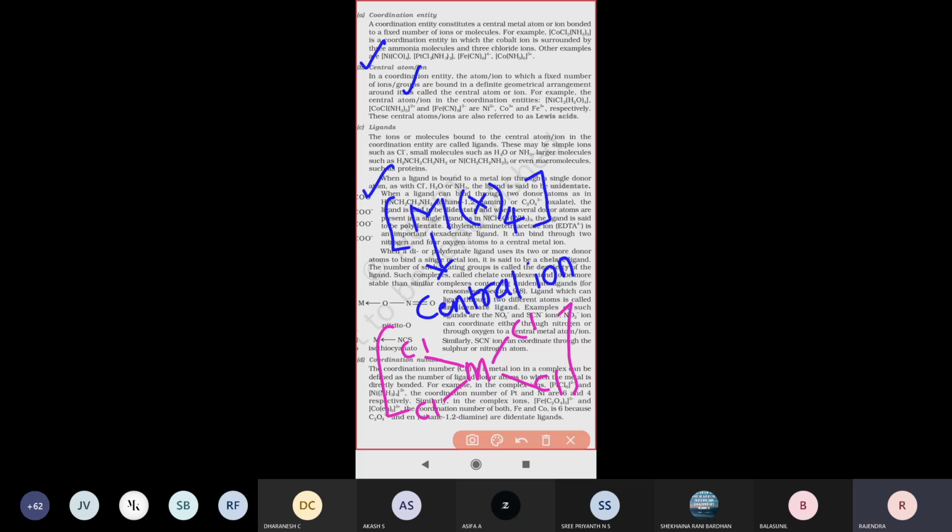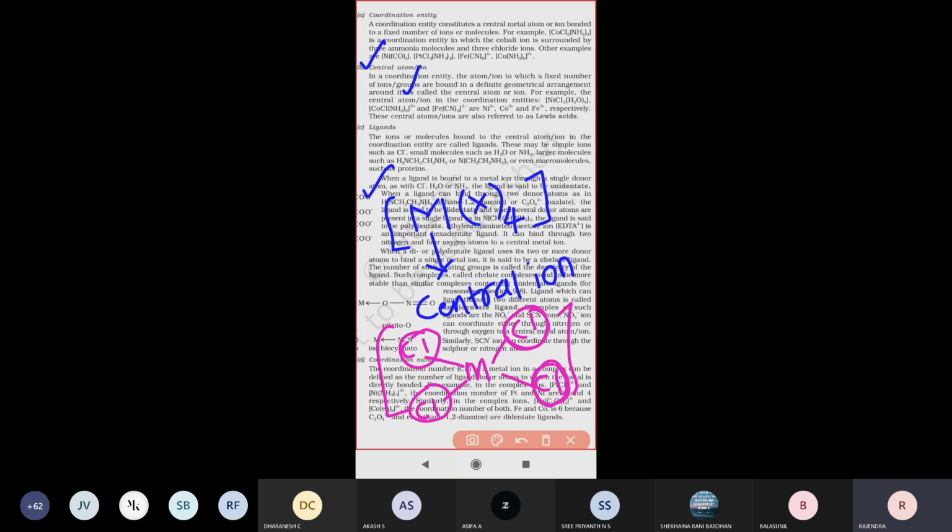So the attaching atoms, molecules or ions have a geometrical arrangement, and they are bound to the central atom to give a definite geometry around it. That is called the central atom.